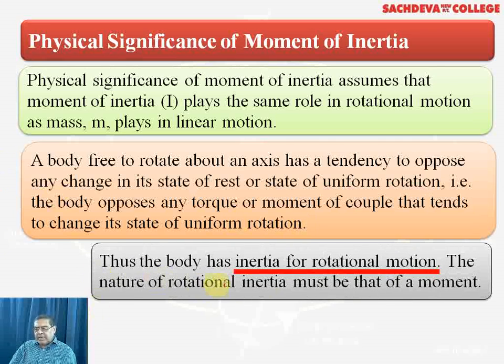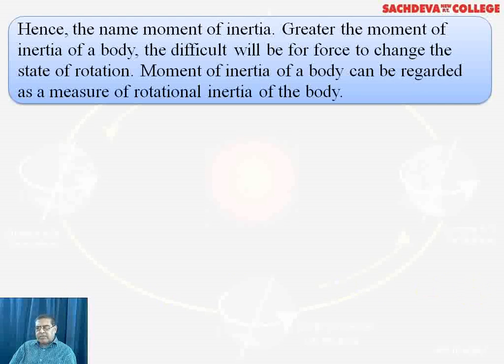Thus, the body has inertia for rotational motion. The nature of rotational inertia must be that of a moment, hence the name moment of inertia. The greater the moment of inertia of the body, the more difficult it is for a force to change the state of rotation. If the whole mass is concentrated at the center of mass, it is very difficult for the force to change the state of rotation. So the moment of inertia of a body can be regarded as the measure of the rotational inertia of the body.